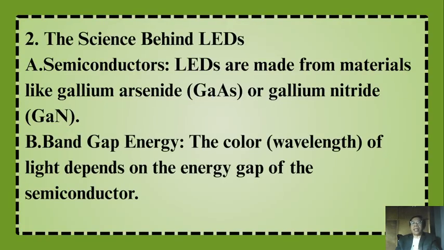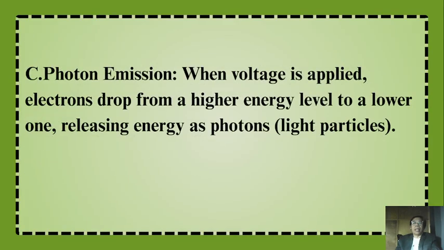The science behind LEDs. LEDs are made from materials like gallium arsenide or gallium nitride. The color of the light depends on the energy gap of the semiconductor. When voltage is applied, electrons drop from a higher energy level to a lower one, releasing energy as photons, which are light particles.